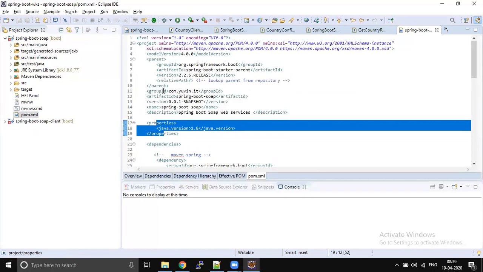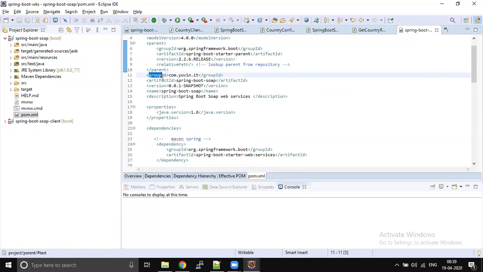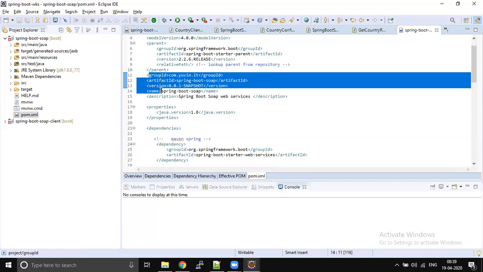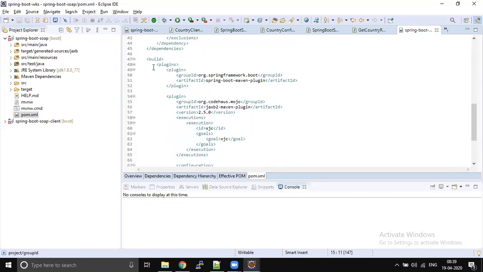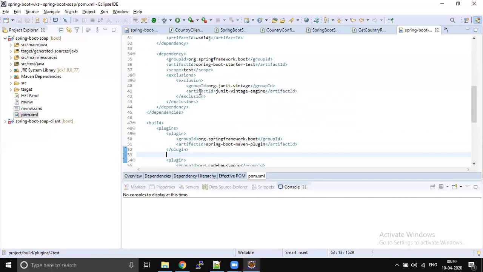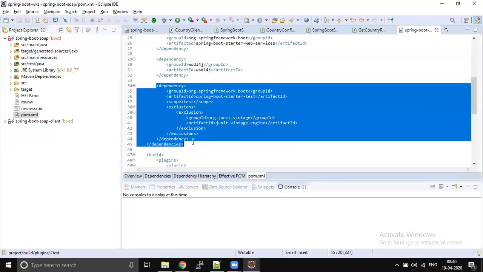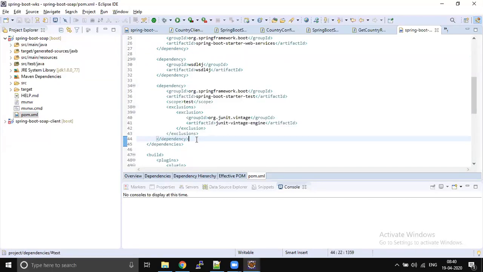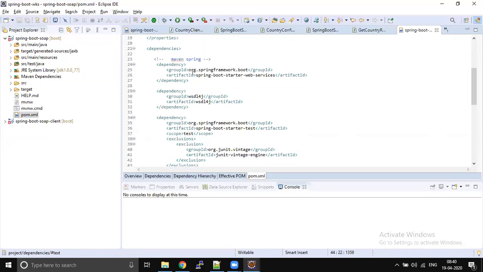We will discuss these later: group ID, artifact ID, version, name, description, and build. They have more configuration because they are developing such a big project, but whatever we have in my project will be there even in a project developed by the Spring team.